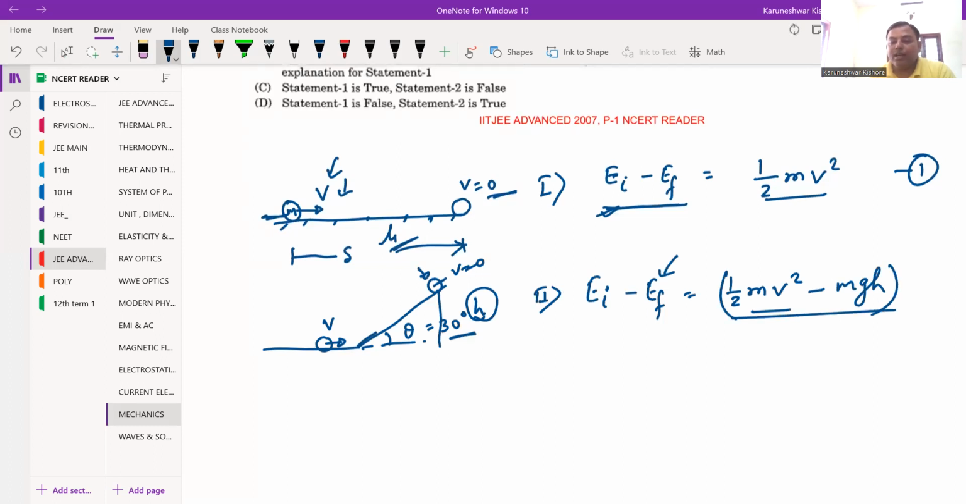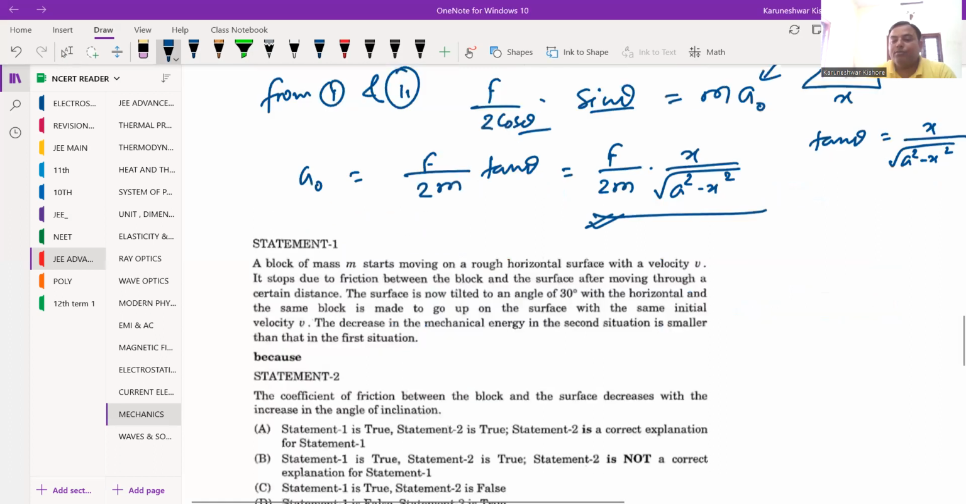So in this case what we are having is this loss, you can see E final minus E initial, the result here will be delta E, and this is the second situation. And the delta E in the first situation, in the second situation we will be having less decrement in the mechanical energy, you can see in this situation.